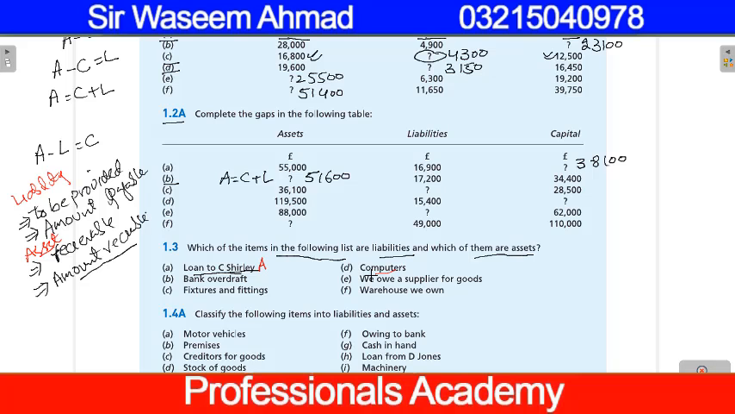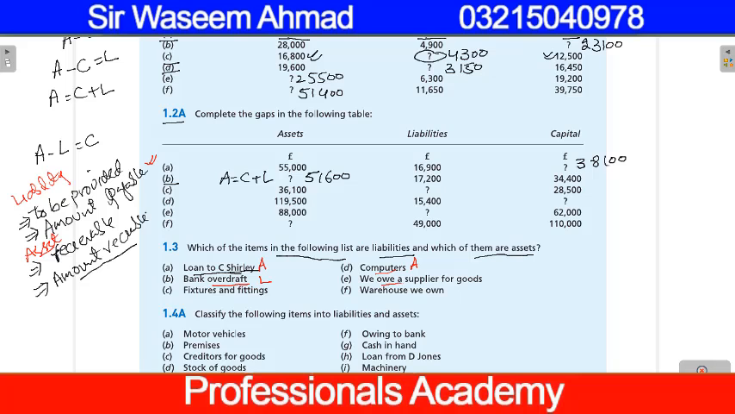Computers, if we are going to use it in business, it is asset because the value of goods and services are receivable. So computer is an asset. Bank overdraft, here a term overdraft mean a short term loan taken from bank. Bank overdraft is defined as the short term loan which is taken from bank. So amount is payable. When amount is payable, it is our liability.